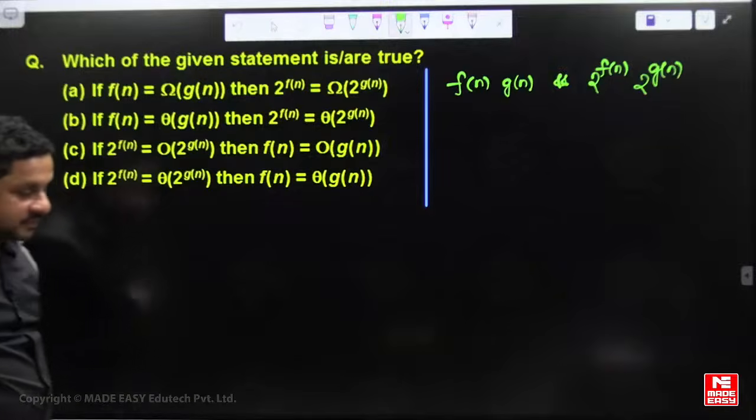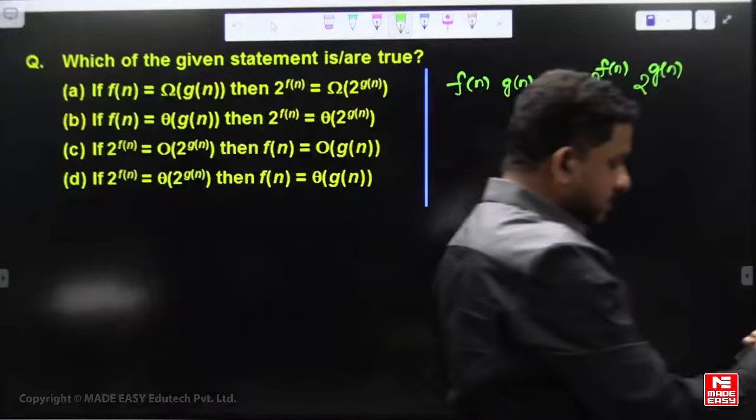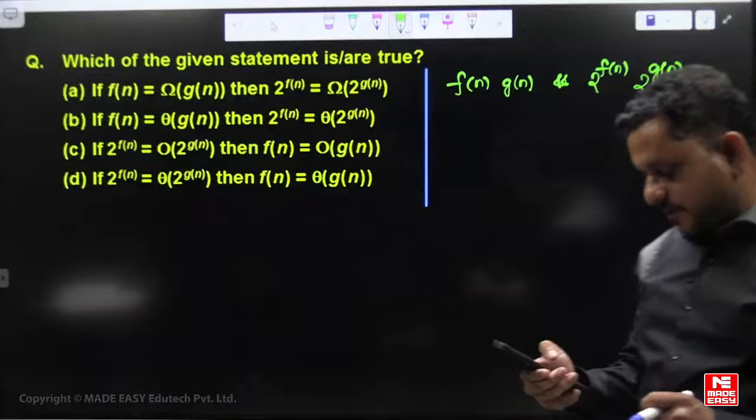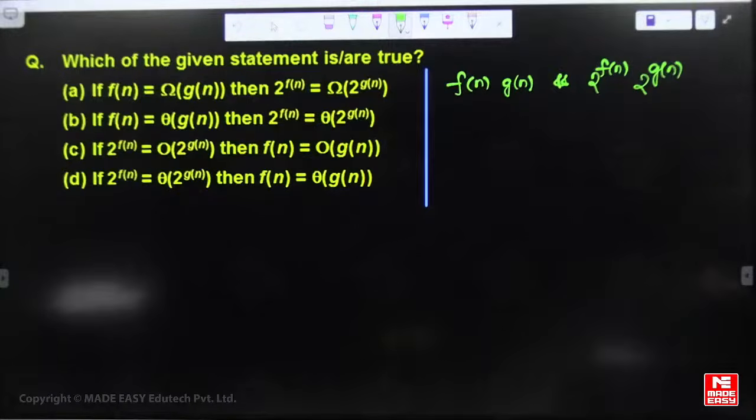Right. Okay. So did anyone do this question? Make it fast. It is not about answering the question, try to understand the concept also. Each question involves so many basic concepts.